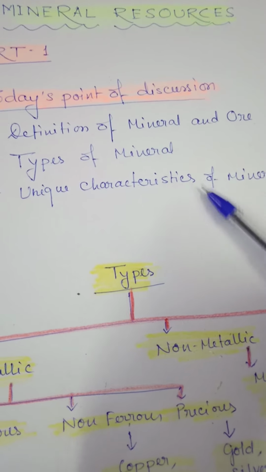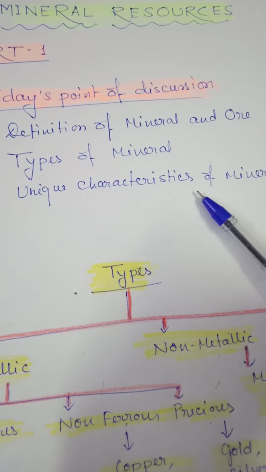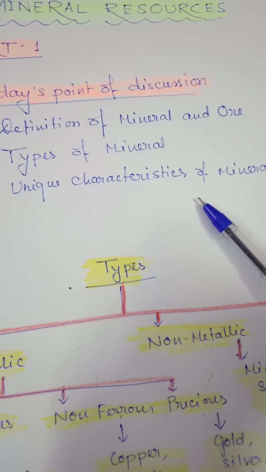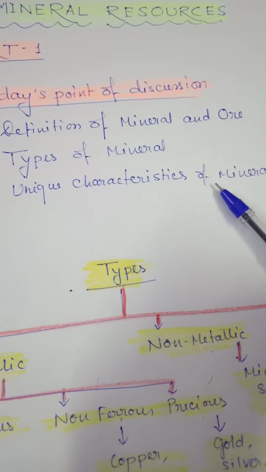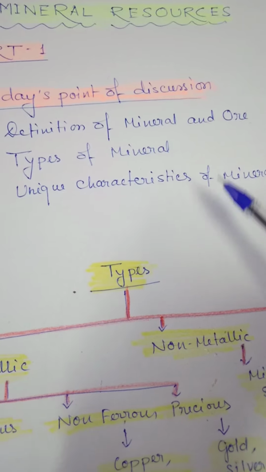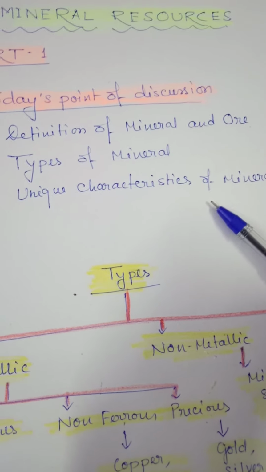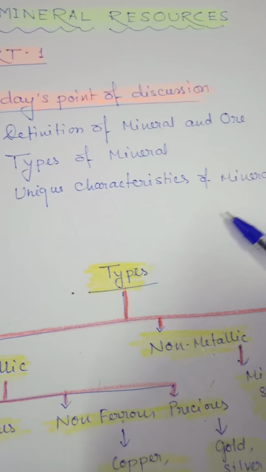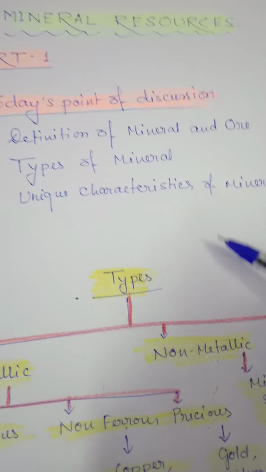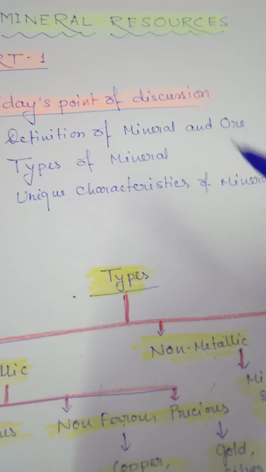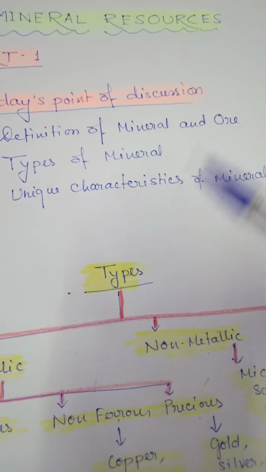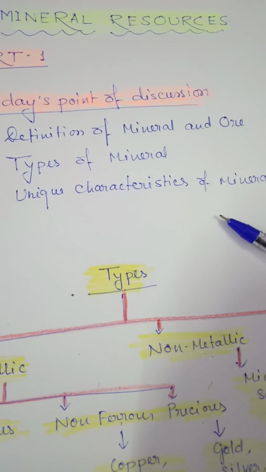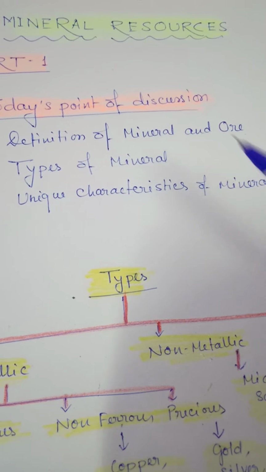And minerals are always exhaustible because they are not unlimited, naturally formed. We can't suddenly form or make minerals. It takes thousands of years. Even for the forming of coal and petroleum, it takes millions of years. So it is not in our lifetime.